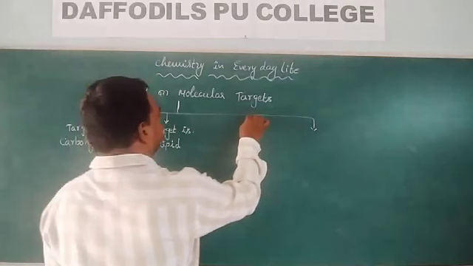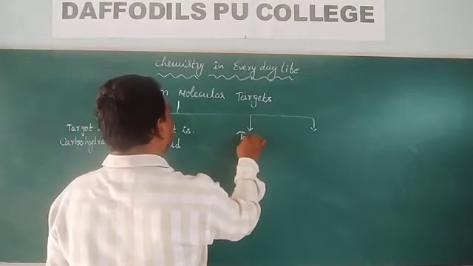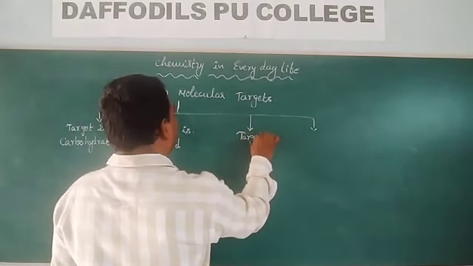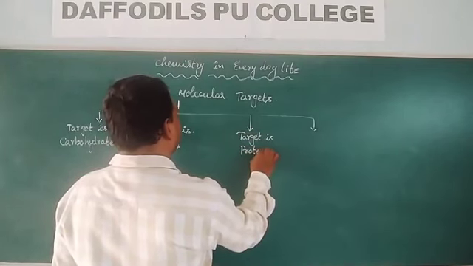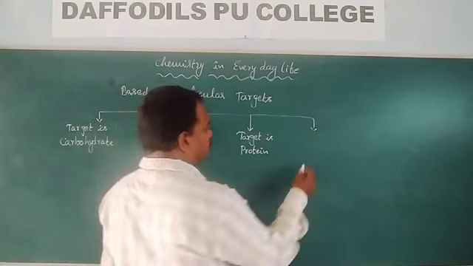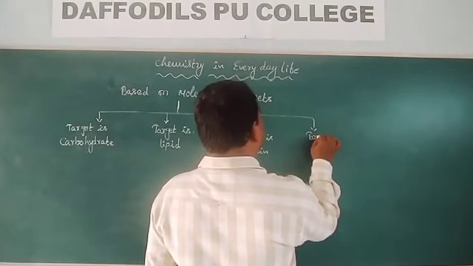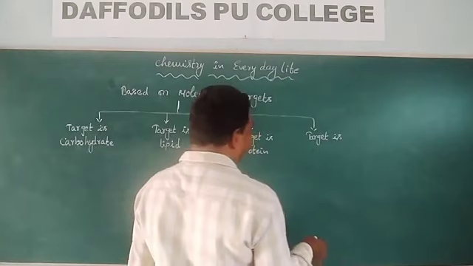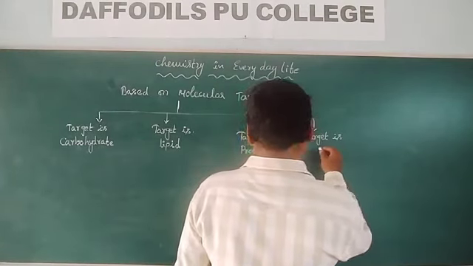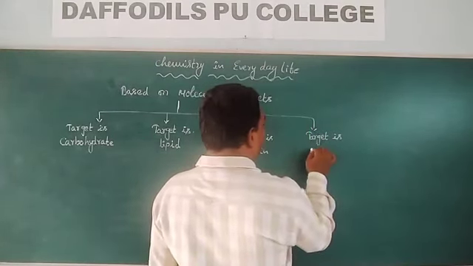Third one is target is protein. Next one is target is nucleic acid.